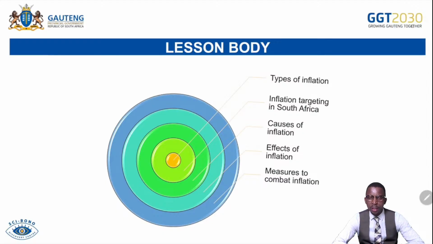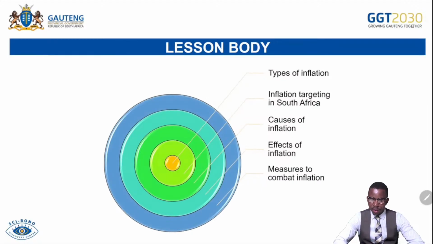Effects of inflation, that is a minimum of 1 mark to a maximum of 40 marks. And then remember, effects are also consequences. Measures to combat inflation, a minimum of 1 mark to a maximum of 40 marks. So our lesson is divided into 5 sections today. Then there will also be an assessment. So there's a bigger question here.